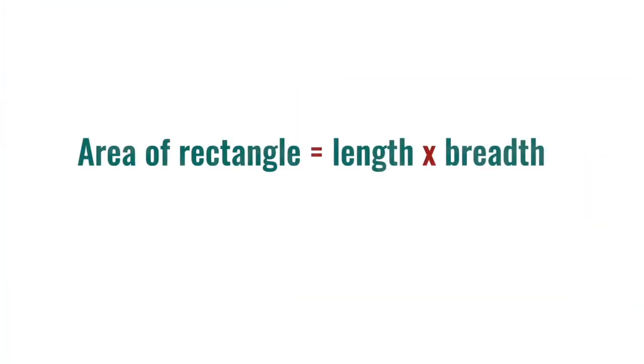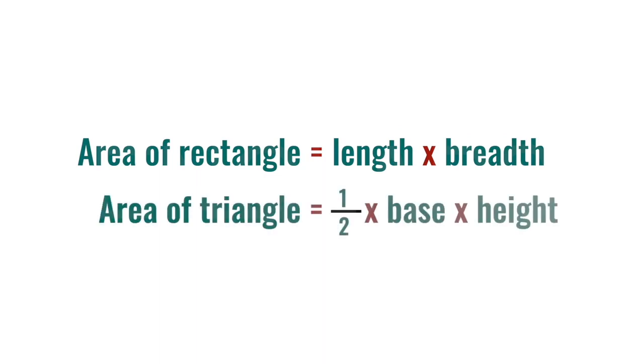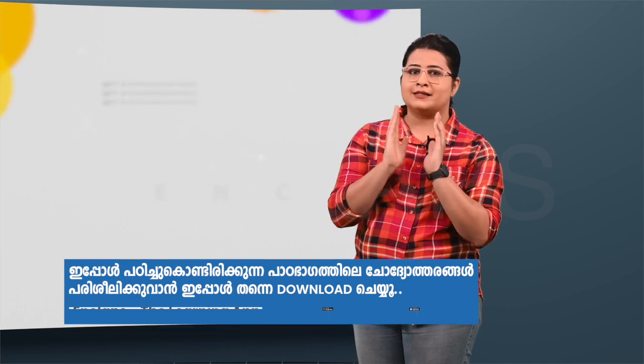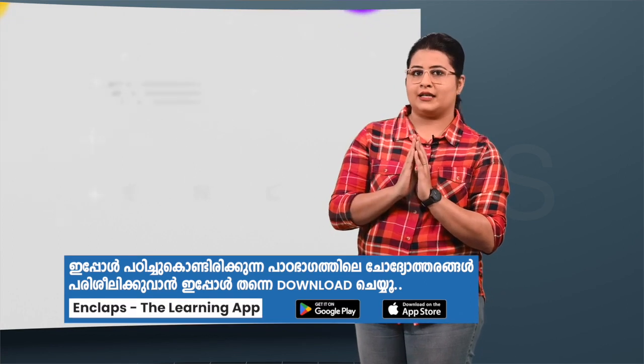We know that the area of the rectangle is equal to length into breadth. Area of the triangle is half into base into height. From the figure, we can see that the base of the triangle is the same as the length of the rectangle. Similarly, the height of the triangle is the same as the breadth of the rectangle.